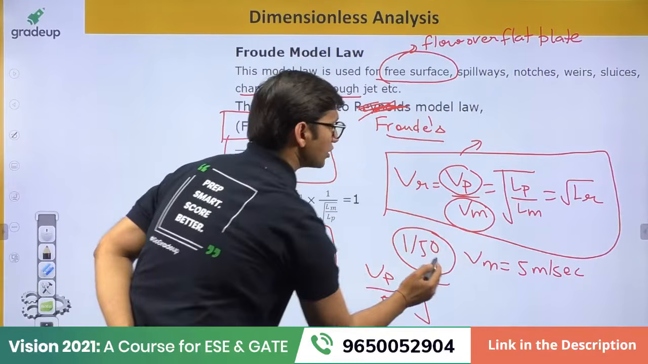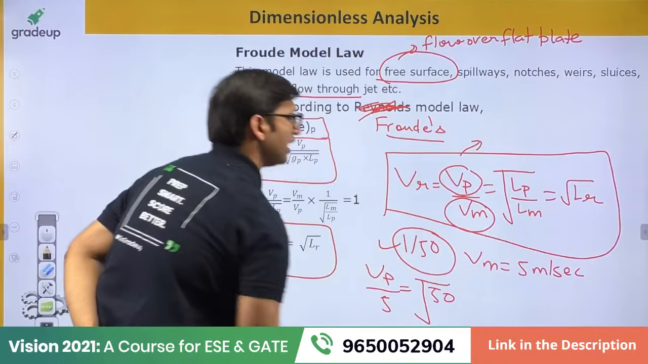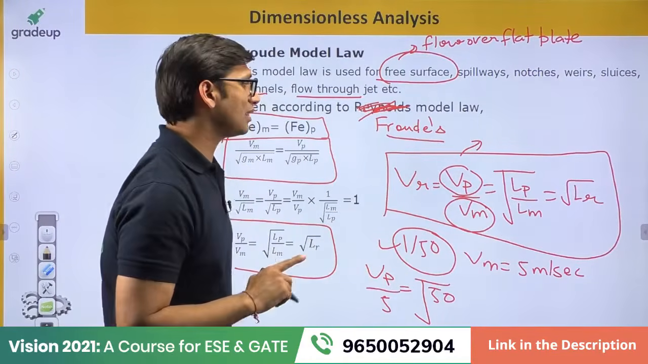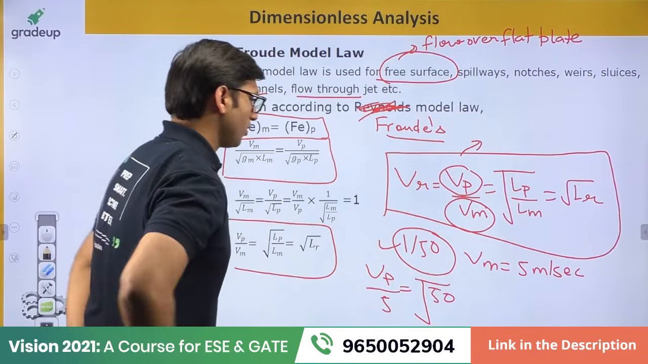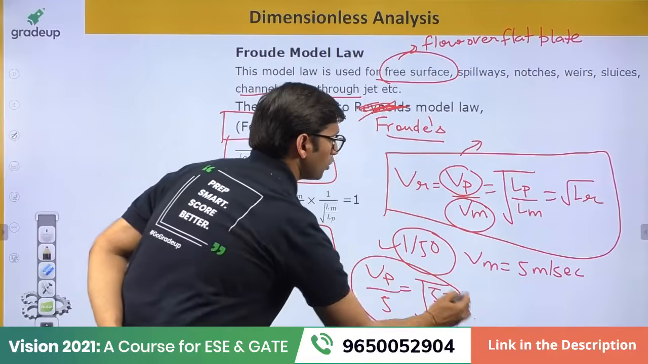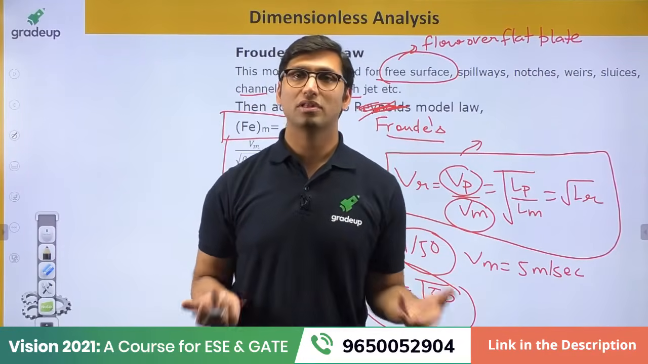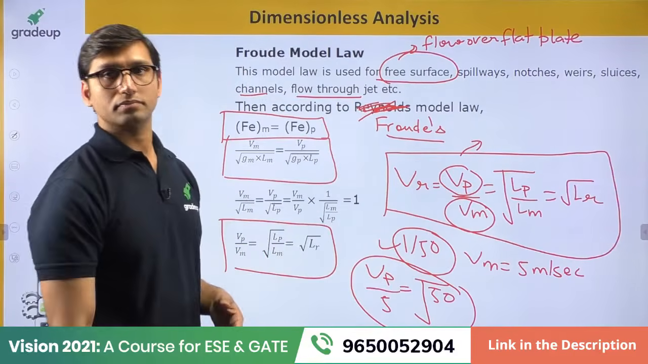Now if the scale ratio is 1 by 50, that means LR is equal to 50, not 1 by 50. Okay, because the scale ratio for length is equal to the length of the prototype over the length of the model. So from here you can find the value of the velocity of the prototype and you will get the answer very easily. So this is how you have to use the Froude model law. Understand?